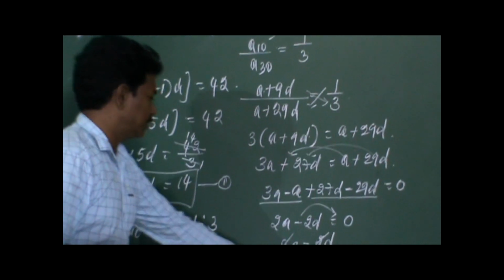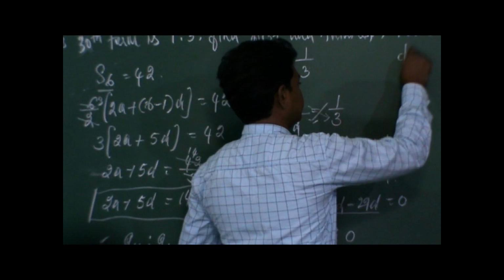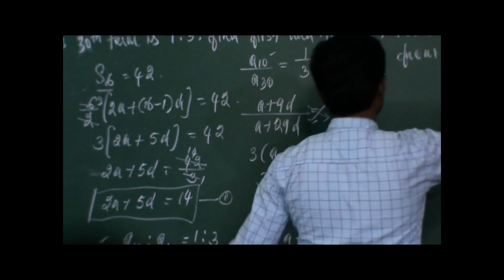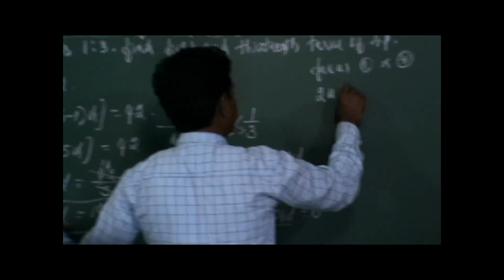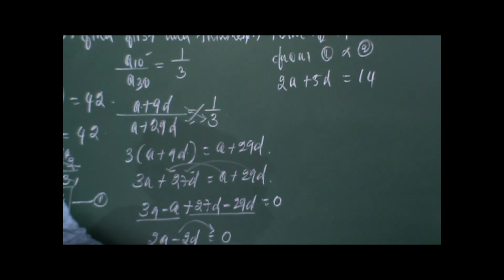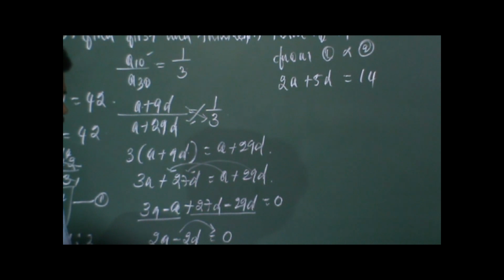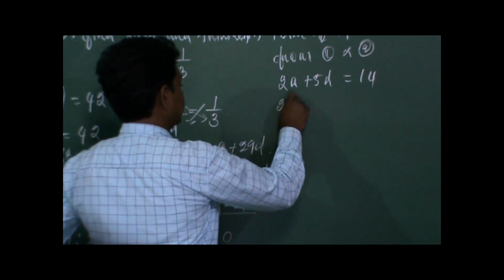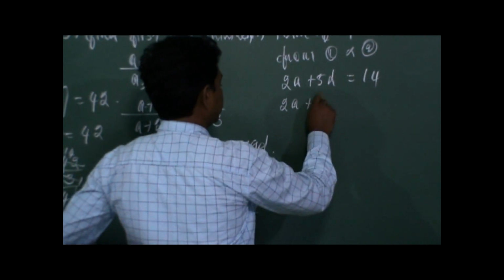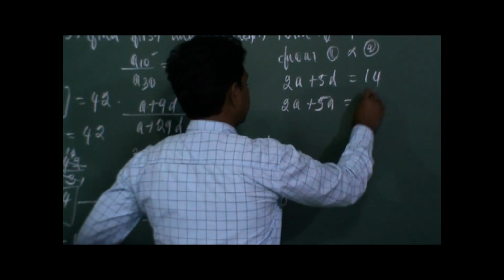So we will substitute this value in equation 1. Take it as equation 2. So from 1 and 2, let us take the equation 2A plus 5D is equal to 14. Instead of A you can write D, or instead of D you can write A, whichever you want. If you write D in place of A, you will get the D value. If you write A in place of D, you will get the A value. So let us put the A value itself. 2A plus 5 into D, that is D is nothing but equal to A. So write A itself is equal to 14.